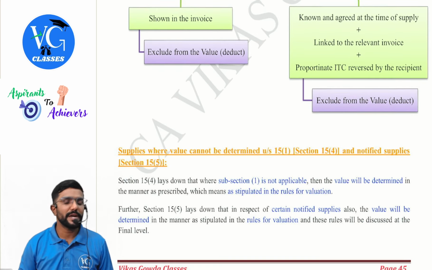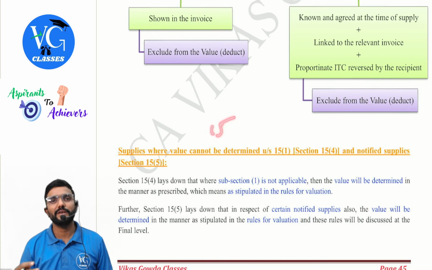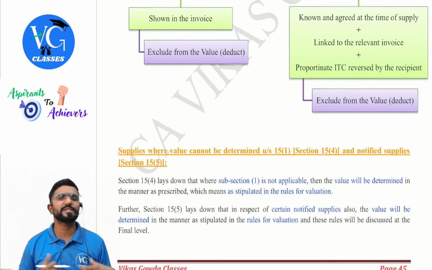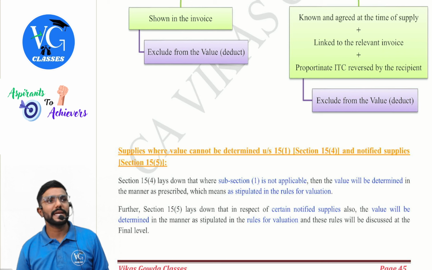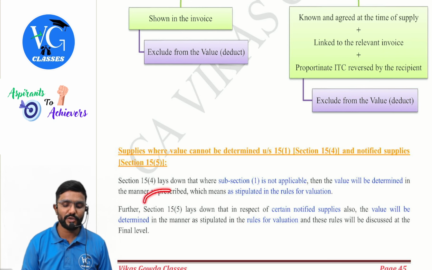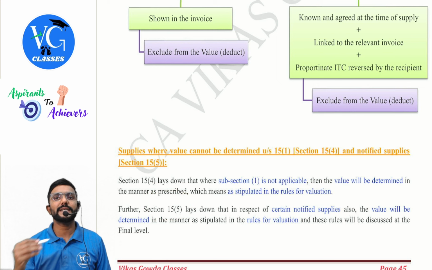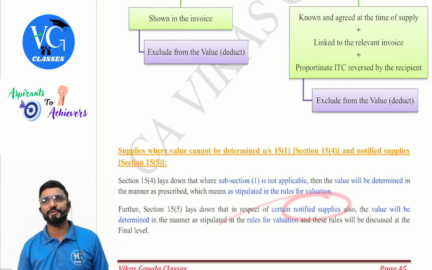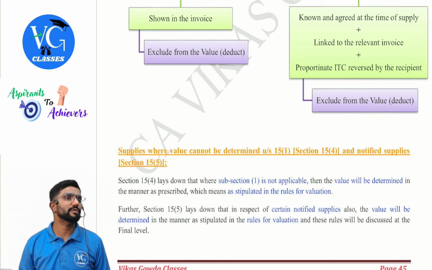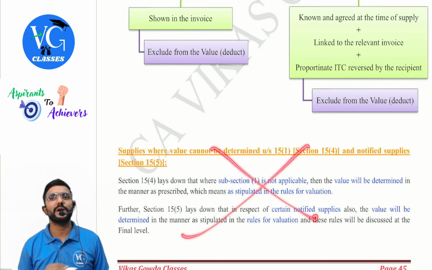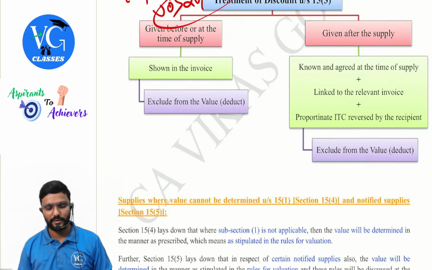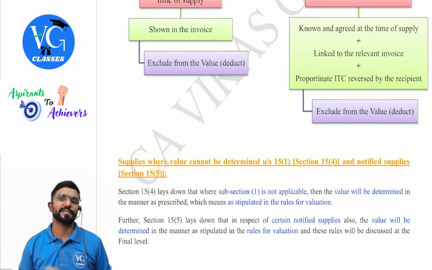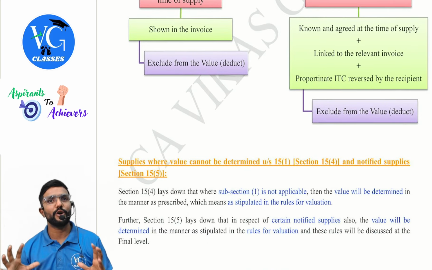As I already told you, sir, what if I cannot calculate the value as per section 15 because supplier and recipient are related or price is not the sole consideration? Then section 15(4) says calculate as per rules. Then there is also a section called 15(5) which tells how to calculate the values with respect to some notified supplies, for which again I have to refer to valuation rules. But both of these are not a part of your intermediate syllabus, guys. Only 15(1), 2 and 3. That's all. 15(1), 2 and 3, guys. This is all about value of supply.